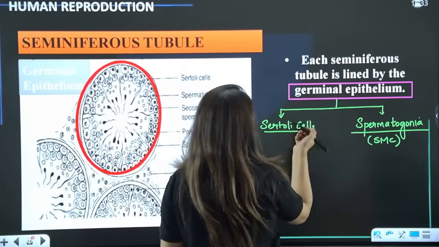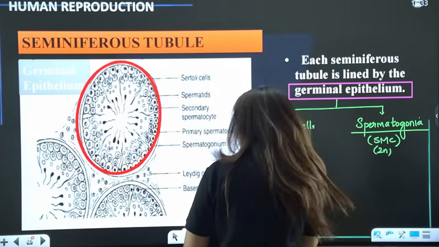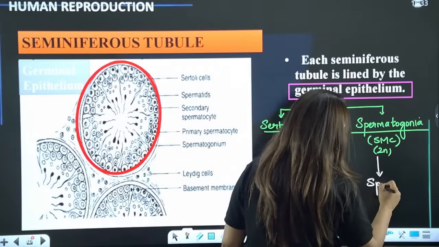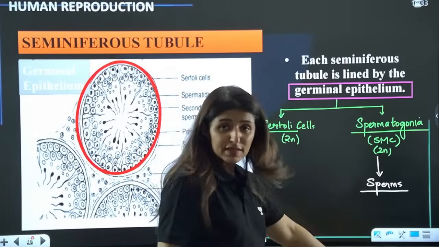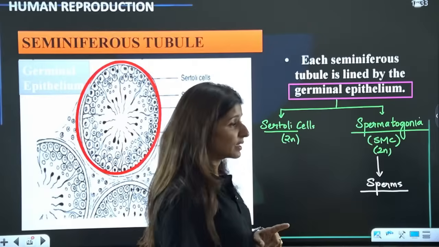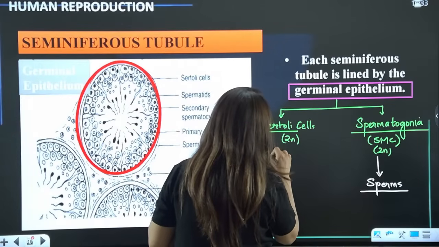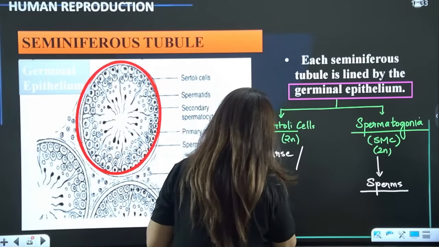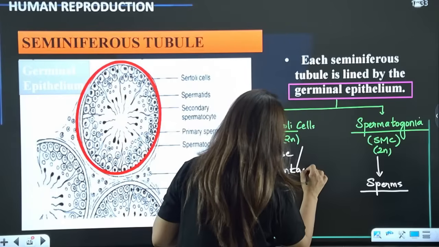Both these cells are diploid, of course. As the name indicates, sperm mother cells are going to produce sperms by the process of spermatogenesis, but it is not a single step process and we are going to discuss the details. Clear? And then Sertoli cells, also known as nurse cells, because they nourish. They are also known as sustentacular cells.